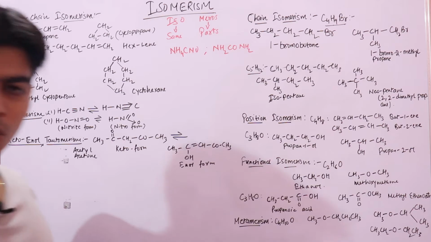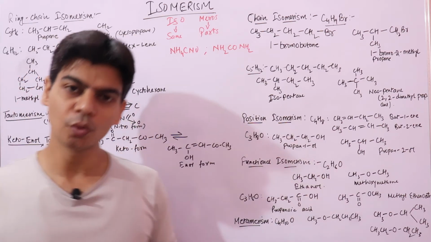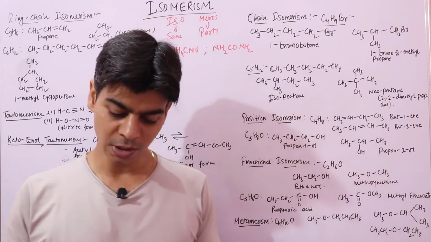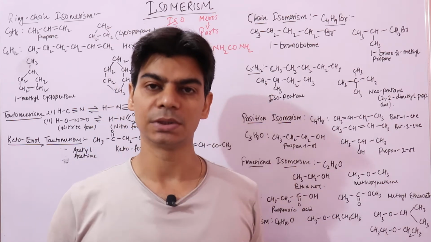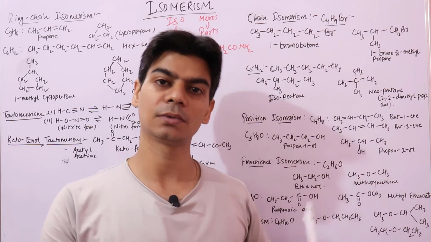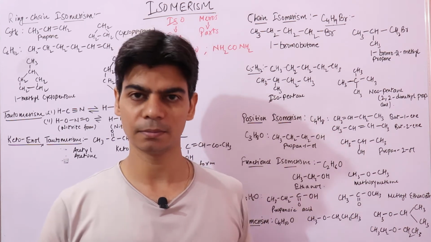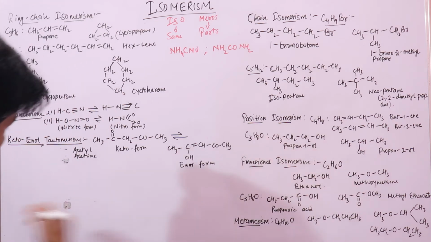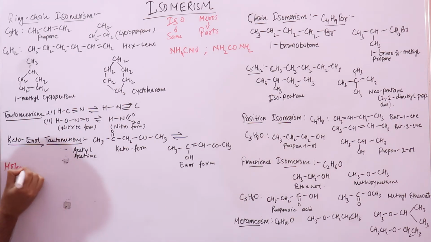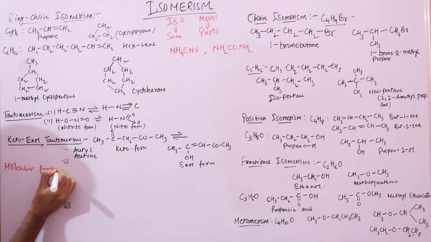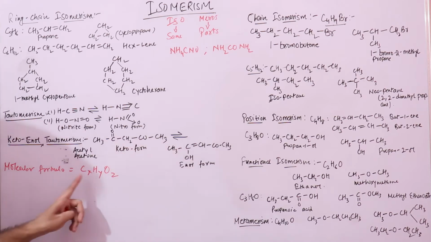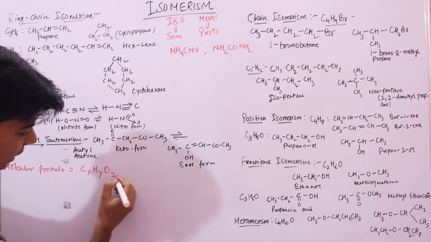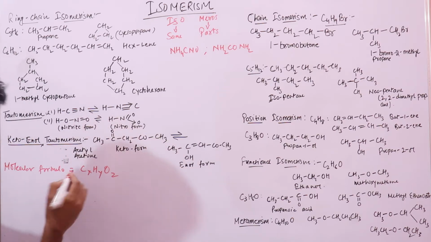But their molecular formula is the same. Till this point you know about molecular formula from your previous classes. What is molecular formula? Molecular formula tells you the number of atoms and the kind of atoms you have in a molecule. So I'll just write it down over here. Suppose this is a molecule that has X number of carbon atoms, Y number of hydrogen atoms, and Z number of oxygen atoms. So this is a molecular formula.